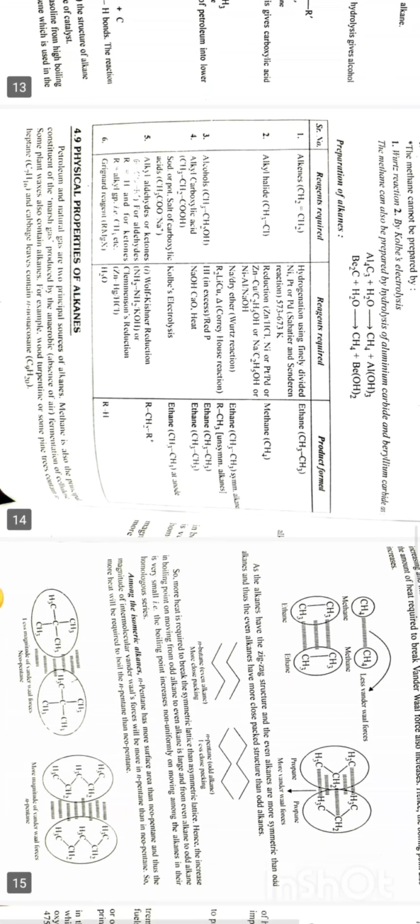Now the topic is physical properties of alkanes. Petroleum and natural gas are two principal sources of alkanes. Methane is also the principal constituent of marsh gas produced by the anaerobic fermentation of cellulose. Some plant waxes also contain alkanes. For example, wood turpentine of some pine trees contains n-heptane, C7H16, and cabbage leaves contain n-nonacosane, C29H60.